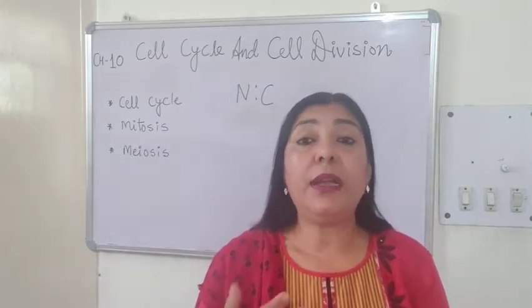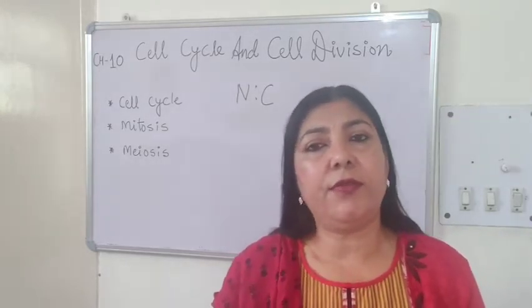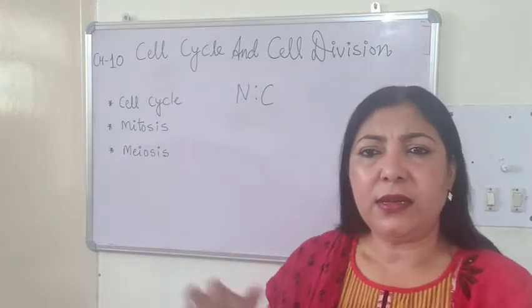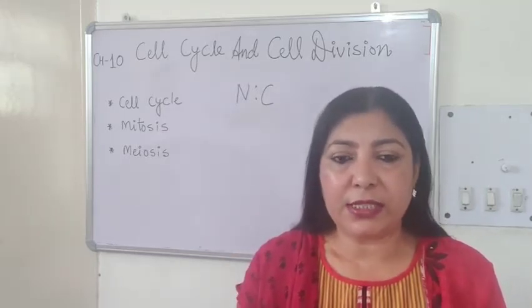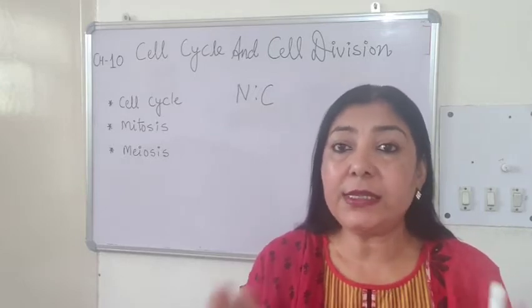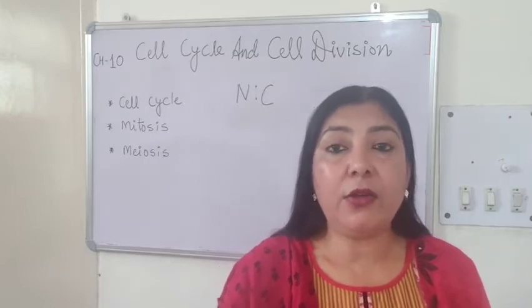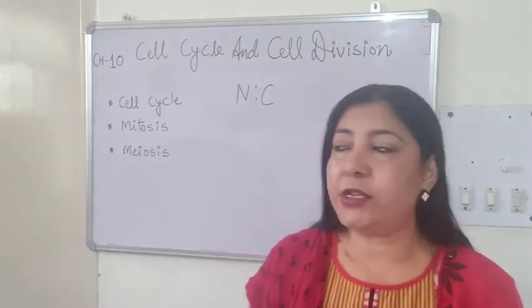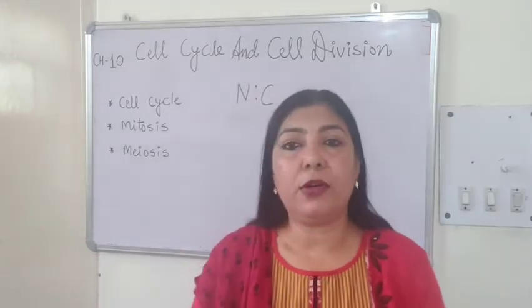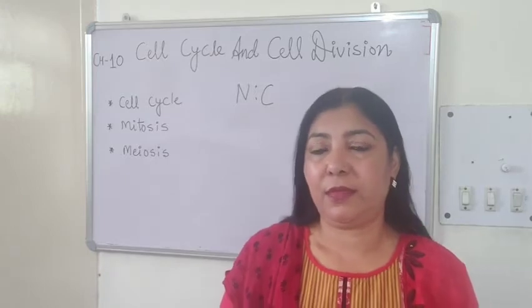But in the multicellular organism, where the structural organization is very complex, such simple division is not possible. The cells have to divide very systematically. For that, they undergo another type of cell division, which is called as mitosis, which is called as somatic division.